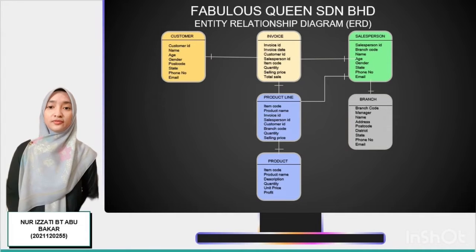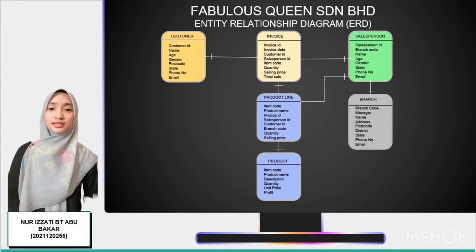For the branch information, we have branch code, manager's name, address, postcode, district, state, phone number, and email. For the product line, we have item code, product name, invoice ID, salesperson ID, customer ID, branch code, quantity, and selling price. The last one is for product information. We have item code, product name, description, quantity, unit price, and also profit.